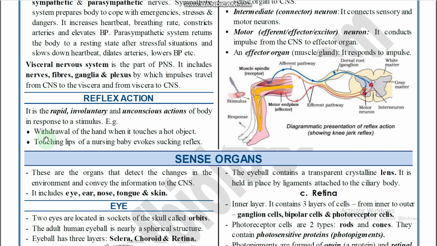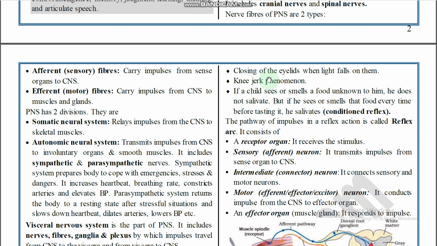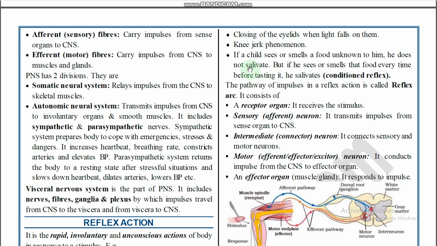In the region of the spinal cord only, the reflex action will be generated. Withdrawal of the hand when it touches a hot object: whenever we touch a hot object, we suddenly withdraw our hand, otherwise the hand will be burned. Touching the lips of a nursing baby evokes the sucking reflex. Those are all different examples of reflex action. Closing of the eyelids when light falls on them is also an example, and the knee jerk phenomenon is also an example of reflex action.